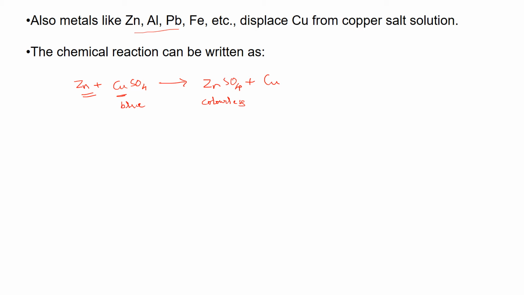Now the next one is aluminium. How does aluminium react with copper sulfate? Let us write the formula. Al plus CuSO4 gives Al2(SO4)3, that is aluminium sulfate, plus copper. Now here again aluminium sulfate is colorless and copper sulfate is blue in color. Now the blue color disappears due to the formation of aluminium sulfate. Again, aluminium is more reactive than copper. That is why aluminium is able to displace copper from its salt solution.